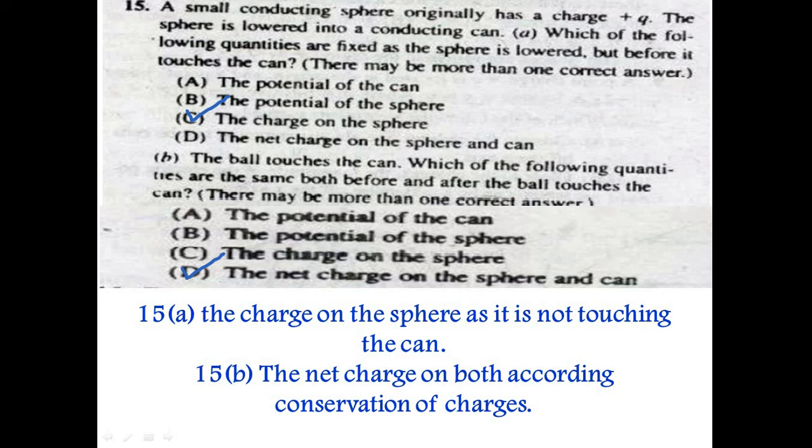So next question, the ball touches the can. Which of the following quantities are the same both before and after the ball touches the can? There may be more than one correct option. Once again, if you know any other option with reason, simply write it in the comment section. So option D is the correct one. The net charge on the sphere and can would be the same before and after, as according to the conservation of charge, charge is neither created nor destroyed. It is simply transferred from one to another. When you are simply touching, the net charge will be the same.